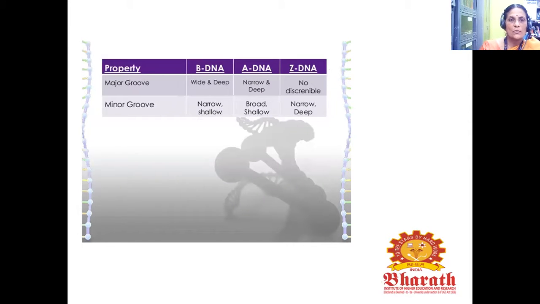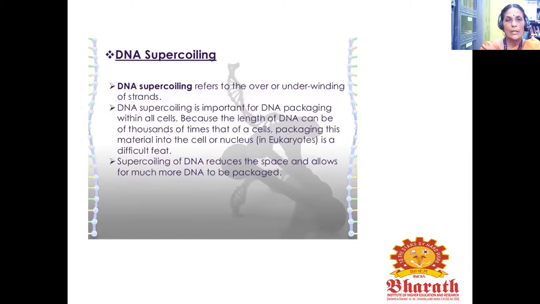The major groove is wide and deep in B, narrow and deep in A, and not discernible in Z DNA. The minor groove is narrow and shallow in B DNA, broad and shallow in A DNA, and narrow and deep in Z DNA.